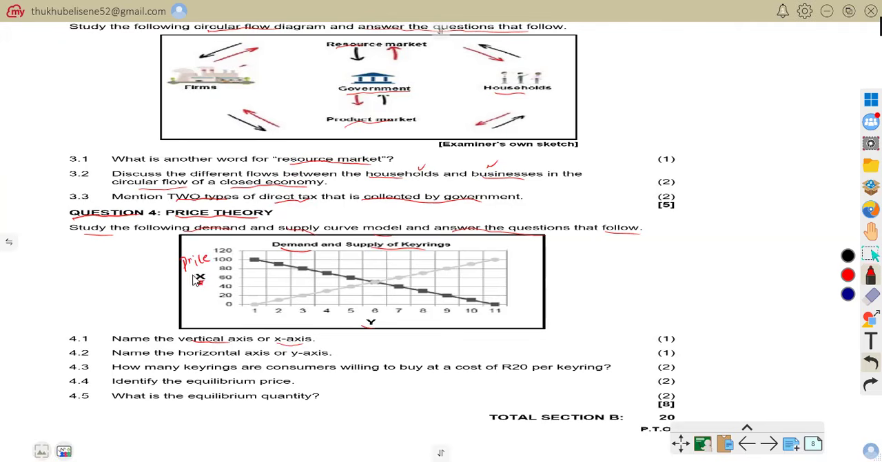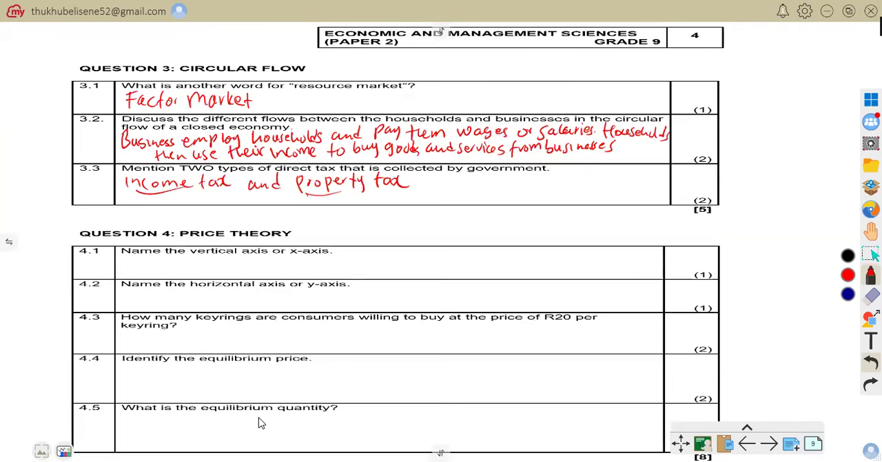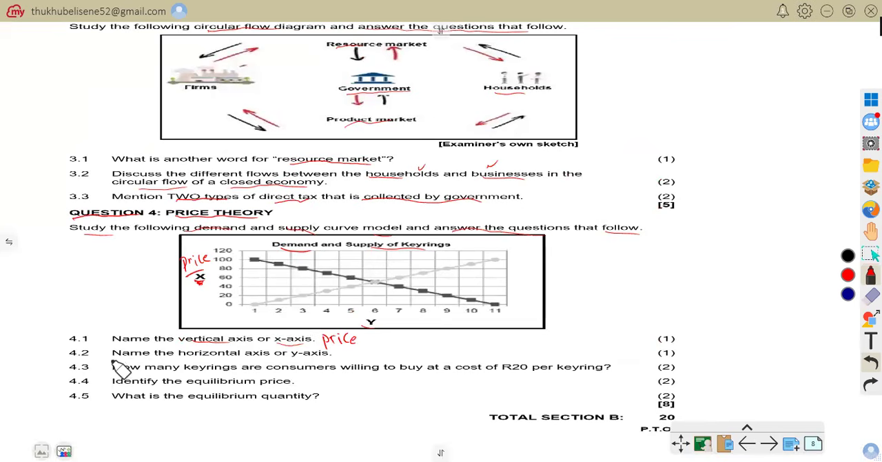The vertical axis is price. So that is where we are now to come here and write it. That is price. The vertical axis on a demand and supply graph shows the prices of the products. For example, prices such as 10 rand, 20 rand, 50 rand appear on the vertical axis. So that is that.